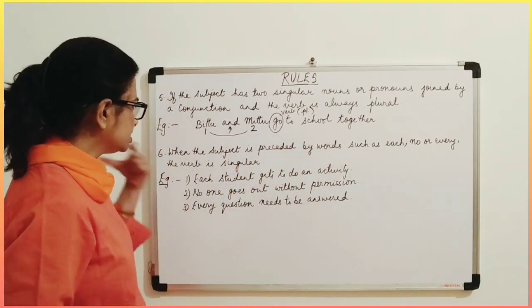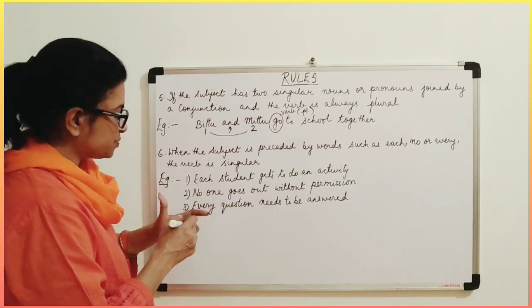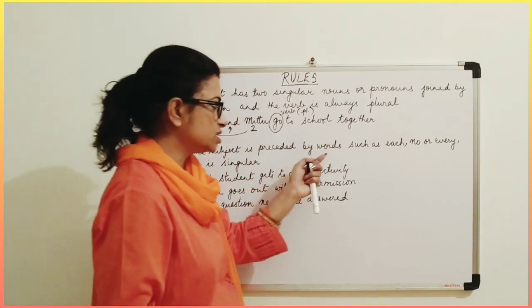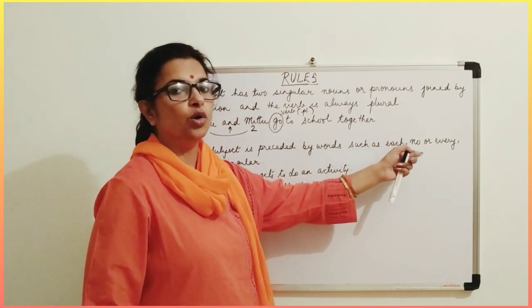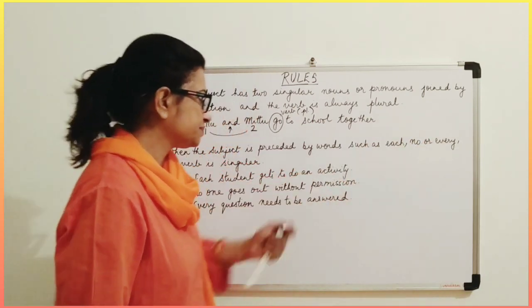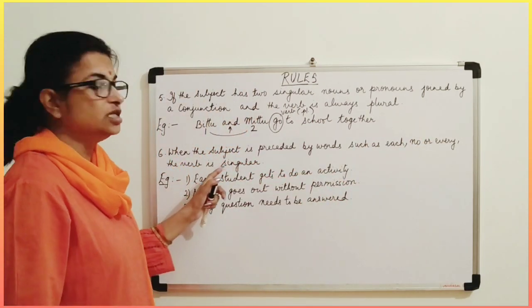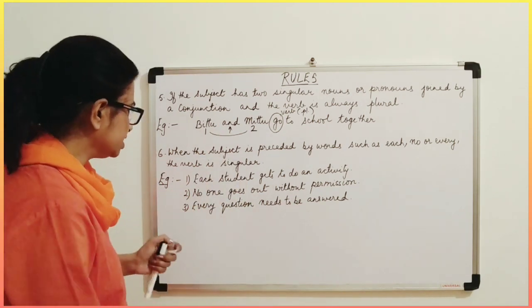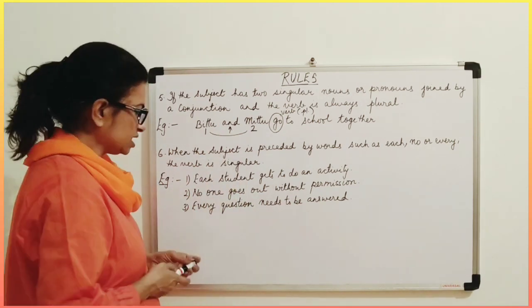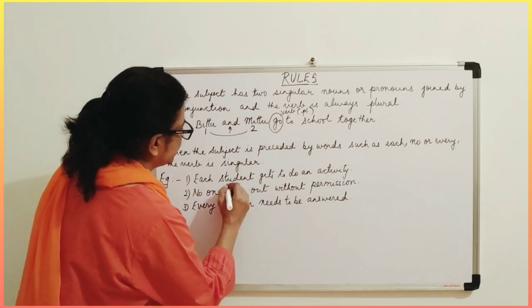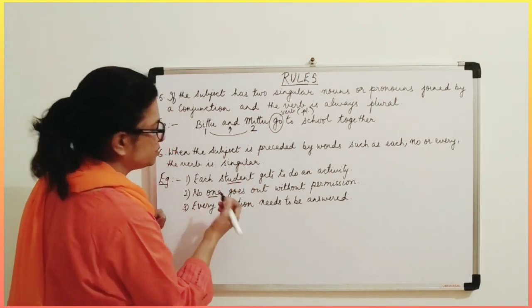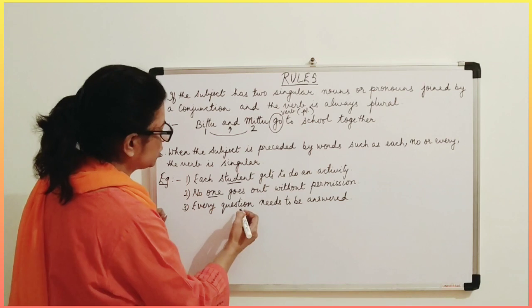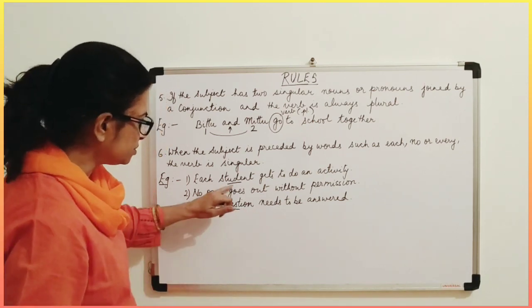Okay. Now come to the sixth one. When the subject is preceded by words such as each, no, or every, the verb is singular. The verb always agrees in singular. For example, here, see, these are the subjects. Student, one means only one person, every question. These are the subjects.